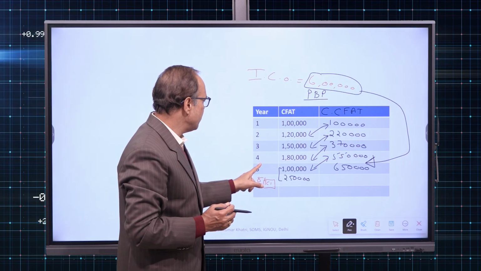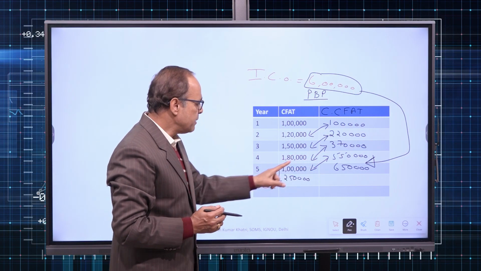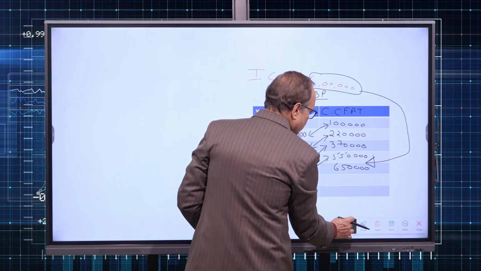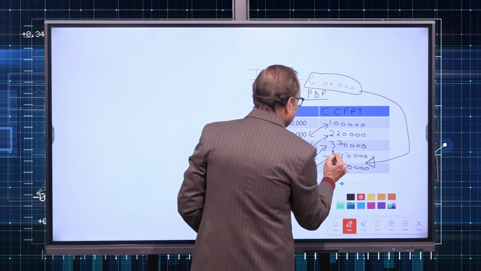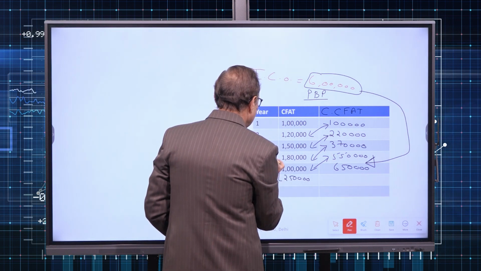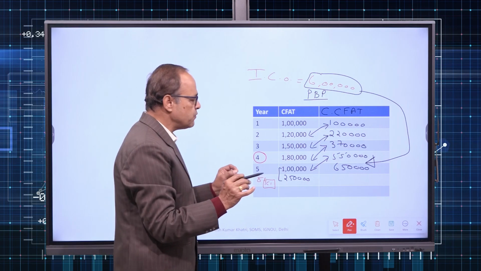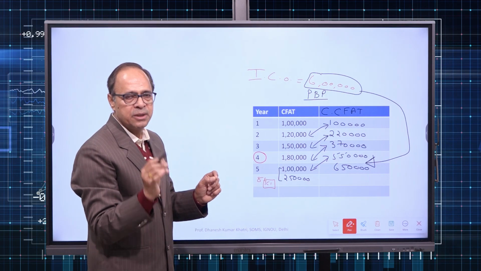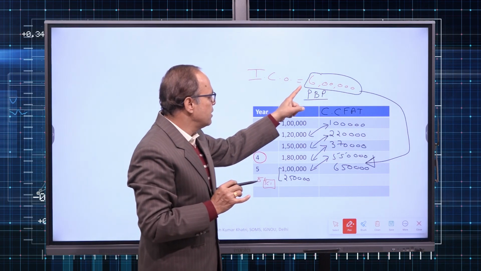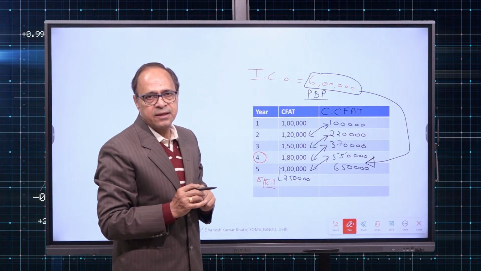So it falls between 4th and 5th year. That means complete 4 years will be devoted. So it will take complete 4 years and some fraction of the 5th year. Now how much have we recovered? Our target is to get 6 lakh recovery.